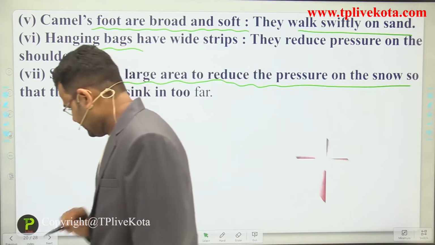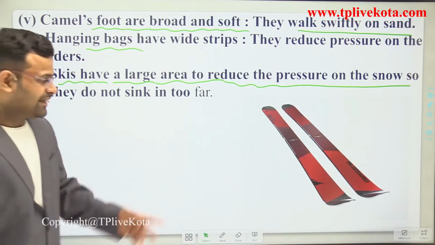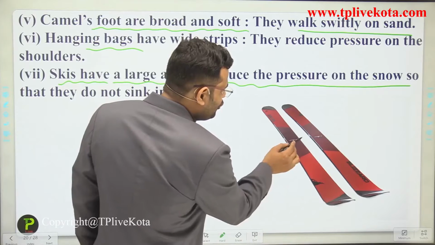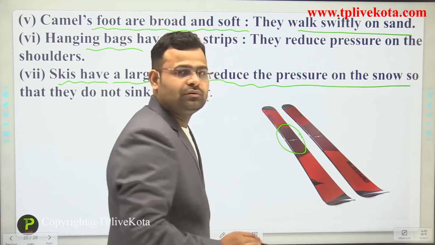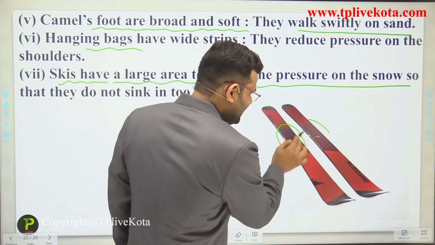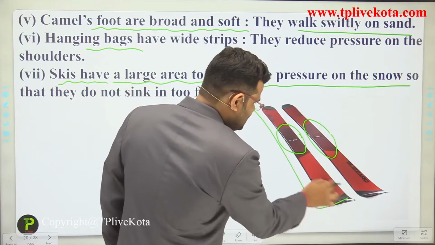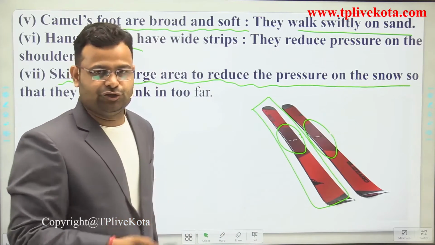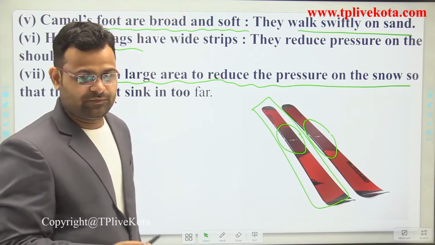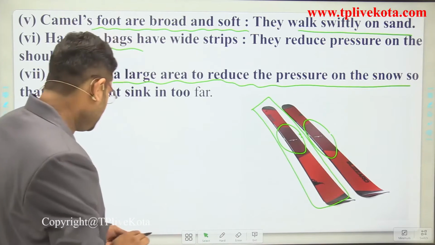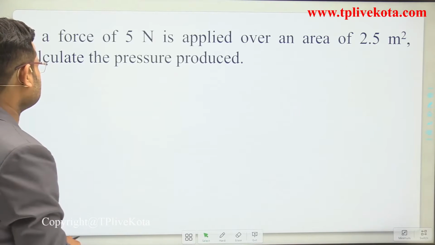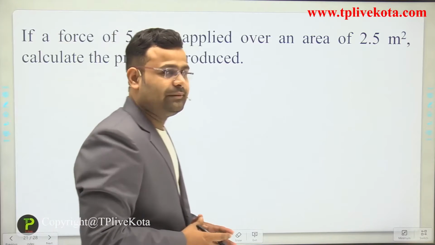Look at that diagram. It has a large area. We use only this surface, but it has a large surface area. When we increase the area of the surface, we reduce the pressure on snow. Okay students, those are basic useful examples. After that we discuss some numerical part.